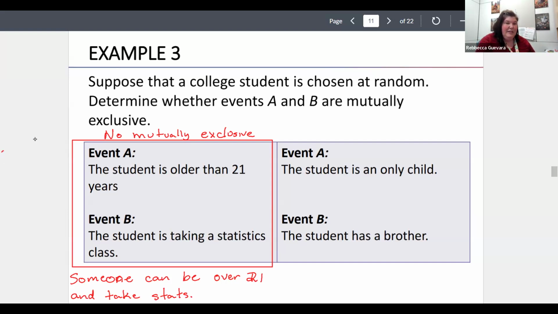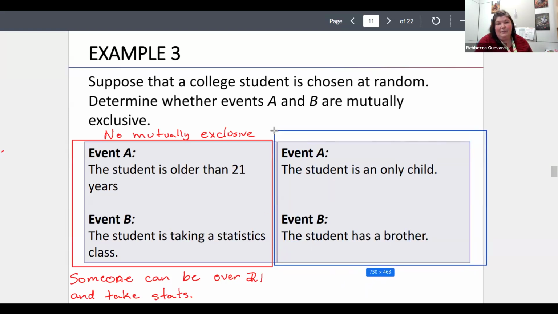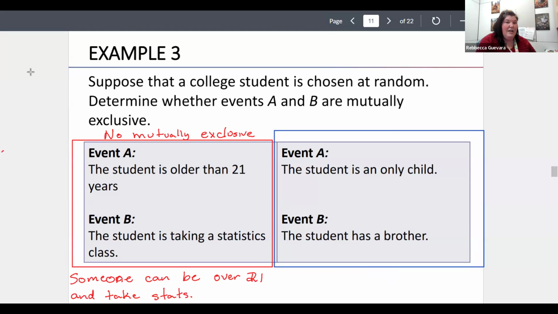So for the other side here, event A is that the student is an only child, and then event B, the student has a brother. Yes, this is mutually exclusive. I don't think we have to think about it too much.